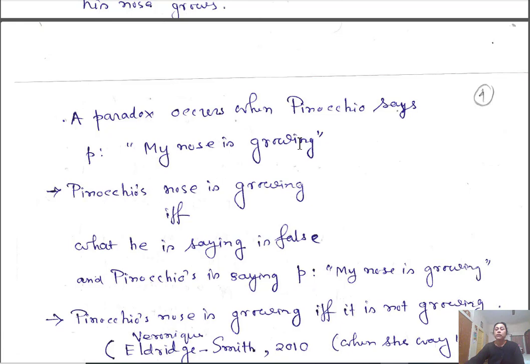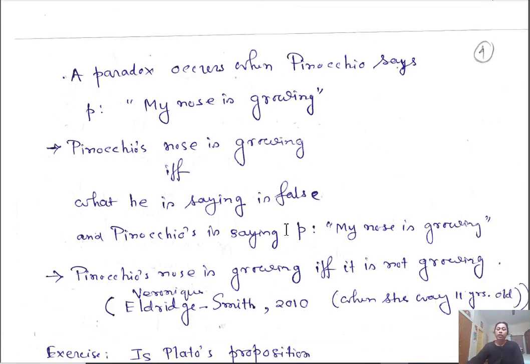Pinocchio's nose is growing. This is true whenever Pinocchio is lying. That means his nose is actually not growing. So you are getting Pinocchio's nose is growing if and only if it is not growing. We are getting a contradiction. So this paradox was framed by Veronique Eldridge-Smith in 2010 when she was only 11 years old.